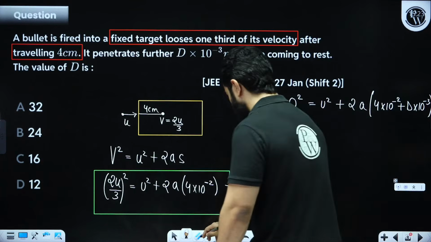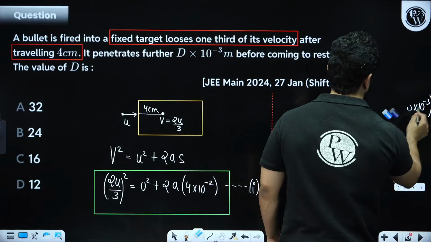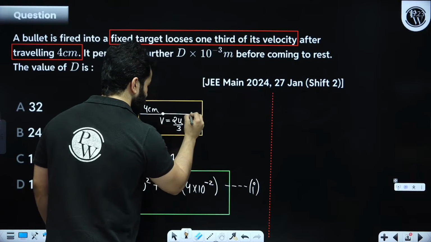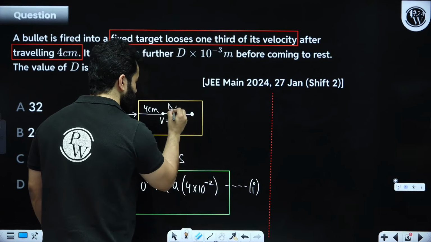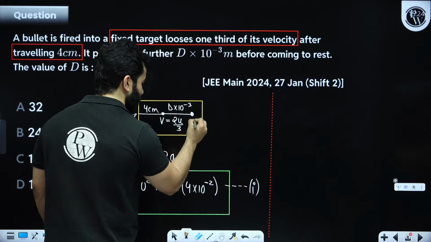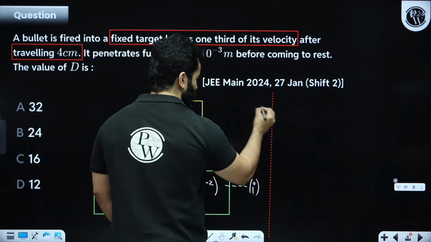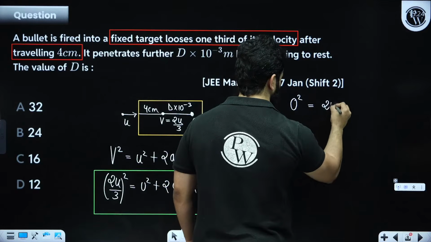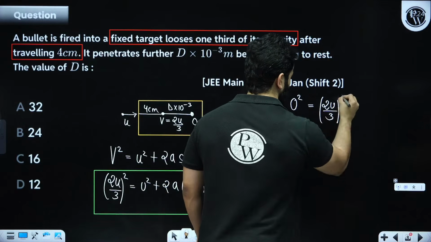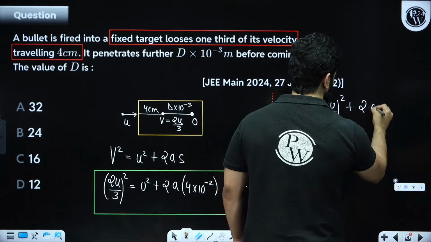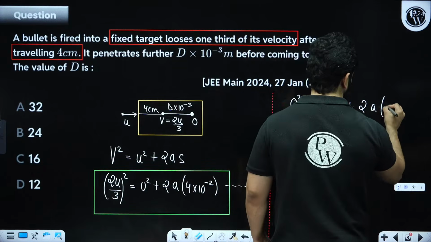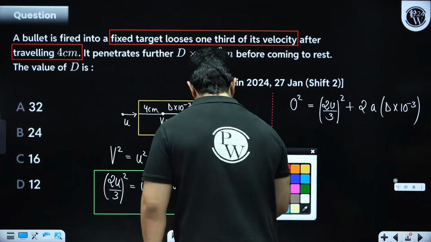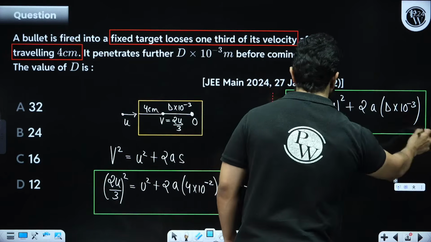Or what you can do is, if you only want to use, let's suppose from this point to this point, this is that distance d into 10 to the power minus 3, and this is your final velocity u. So you can also write final velocity square is equals to initial velocity square plus 2a into, instead of s, let's write d into 10 to the power minus 3 meter. This is your second equation, my dear friends.